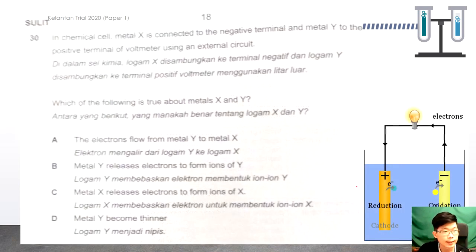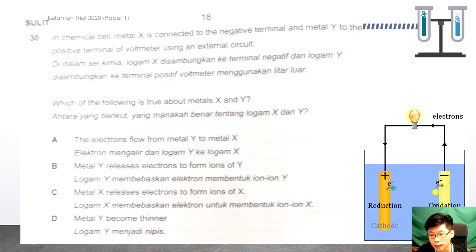Okay, next. In a chemical cell, metal X is connected to the negative terminal and Y to the positive terminal of the voltmeter. Okay, so I give you a diagram. Which of the following is true about metal X and metal Y? So X is connected to negative.